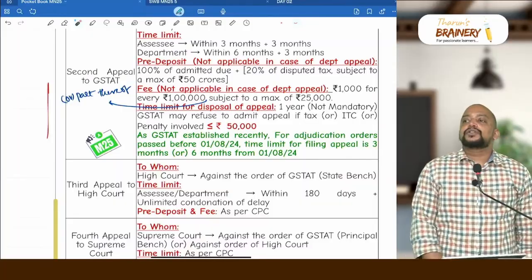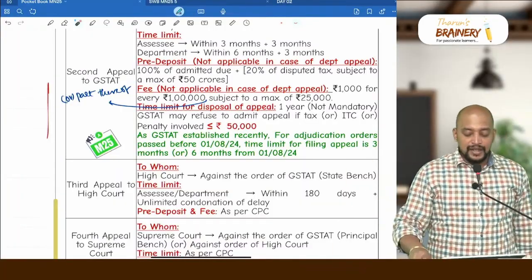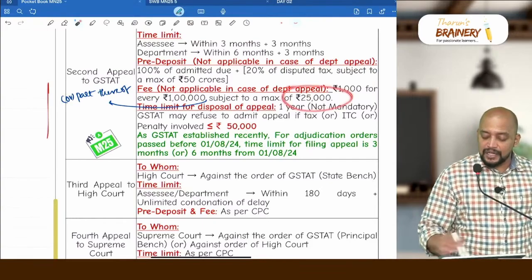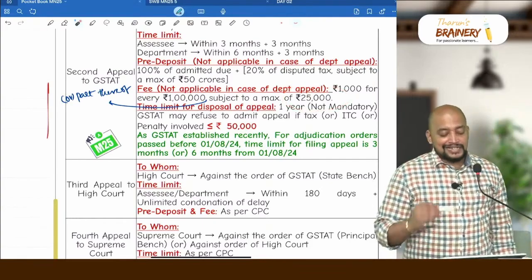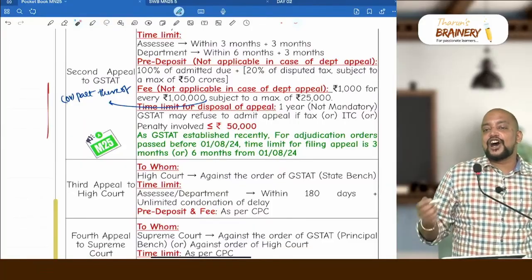Suppose it is 28,40,000, what is the appeal fee? 25,000, because the maximum appeal fee will be 25,000. And sir, is it under CGST, SGST or in total?